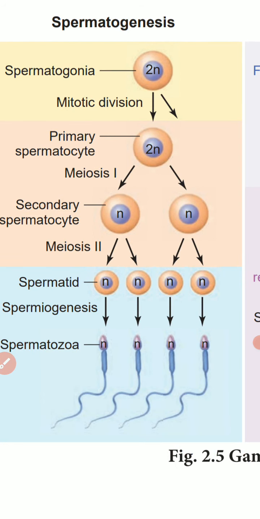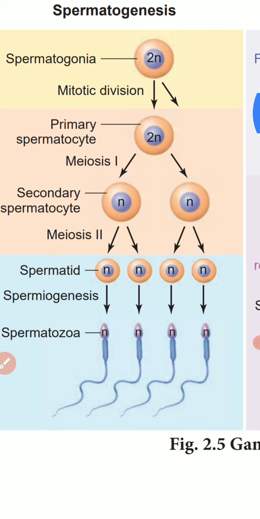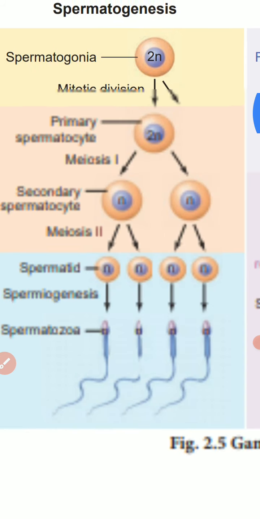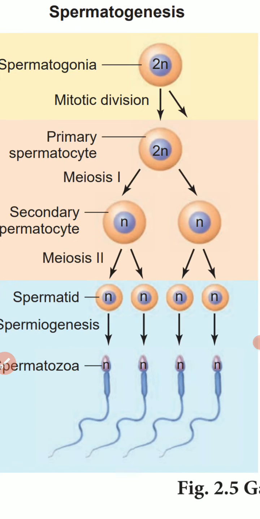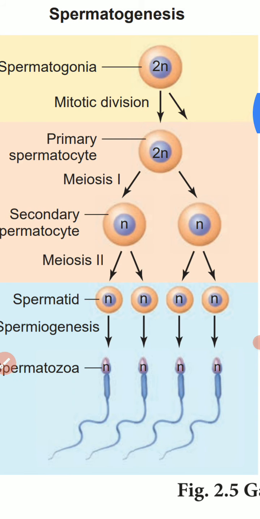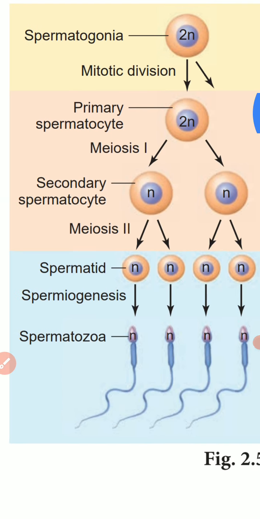Some of the primary spermatocytes undergo the first meiotic division to form secondary spermatocytes. Here the spermatogonia move among the Sertoli cells, undergo mitotic divisions and form primary spermatocytes. The primary spermatocytes undergo meiosis 1 to form secondary spermatocytes.